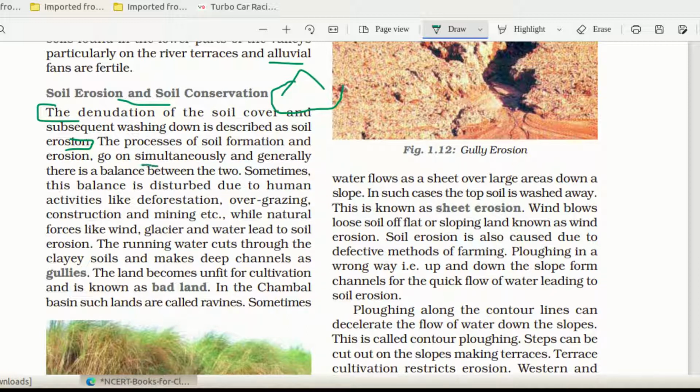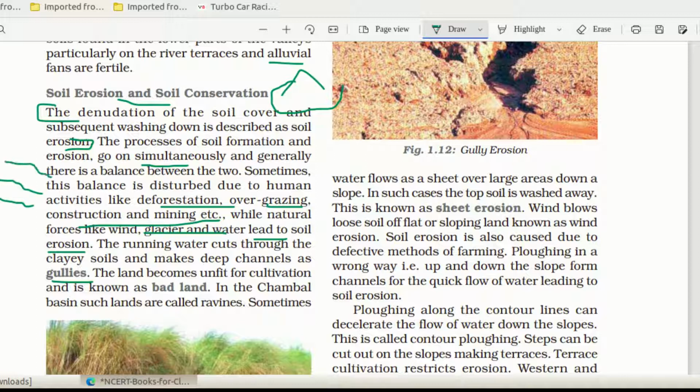The processes of soil formation and erosion go on simultaneously, meaning at the same time, and generally there is a balance between these two. Sometimes this balance is disturbed due to human activities like deforestation, overgrazing, construction, mining and all. Because this balance is lost, you can see soil erosion. While natural forces like wind, glacier and water lead to soil erosion, the running water cuts down through the clayey soils and makes deep channels as gullies.